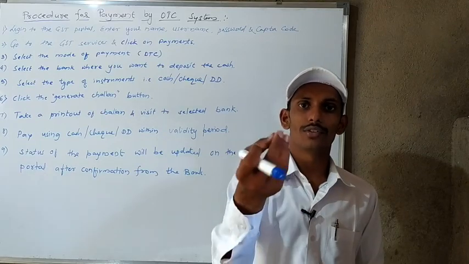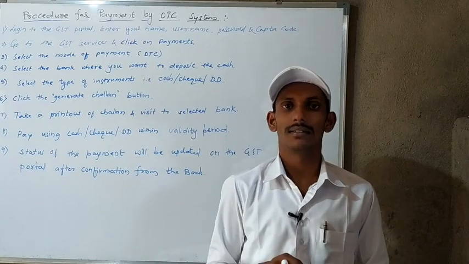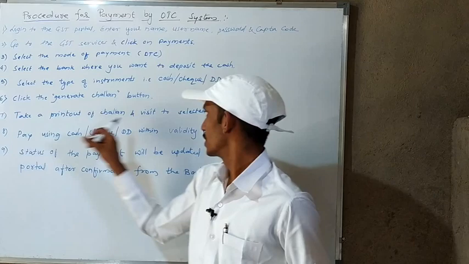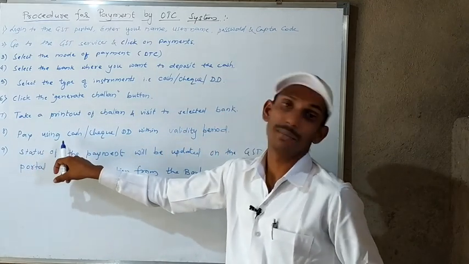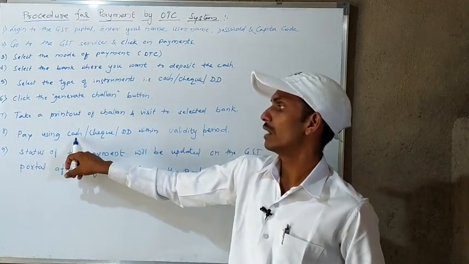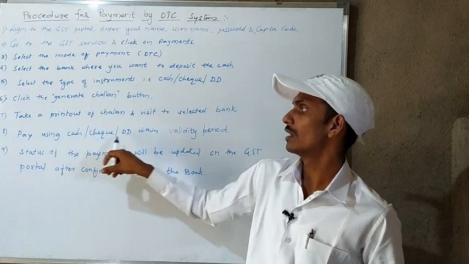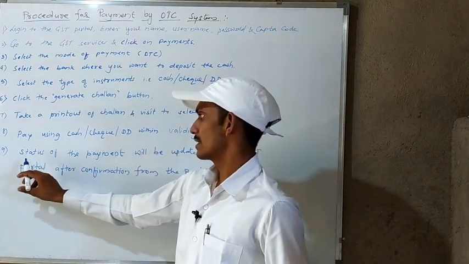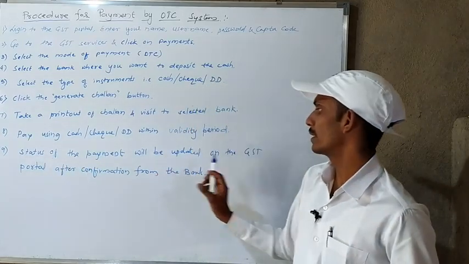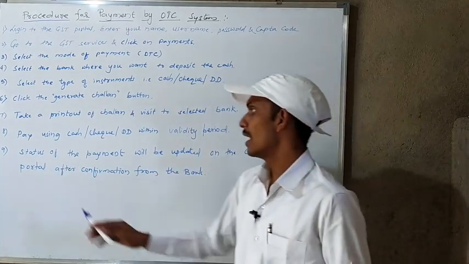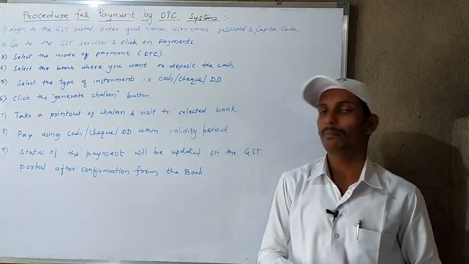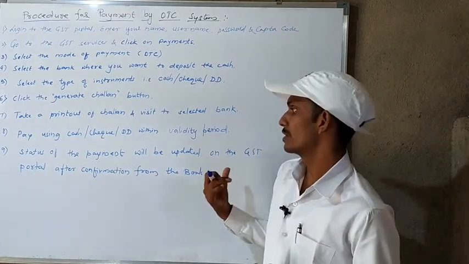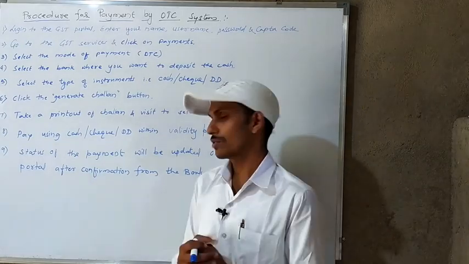Within that period you have to go to the bank and deposit the payment. And lastly, the status of the payment will be updated on the GST portal after the confirmation from the bank.